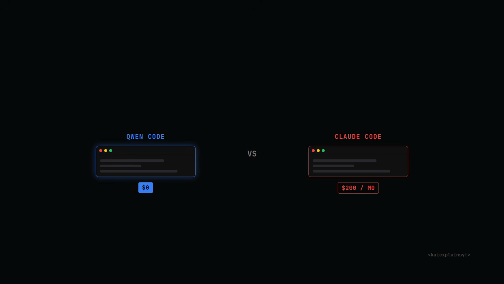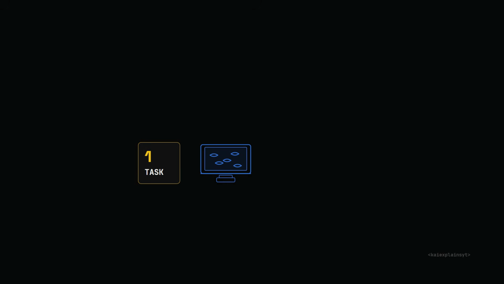So I threw 3 real tasks at it, each harder than the last, and I ran the exact same prompts through Claude Code side by side. Task 1. Build a 3D aquarium as a single HTML file using Three.js. Glass tank, at least 5 fish swimming with animation, some coral, soft lighting, and let me rotate the camera with my mouse. Claude finished in 1 minute and 28 seconds, running frontier models on big cloud GPUs.